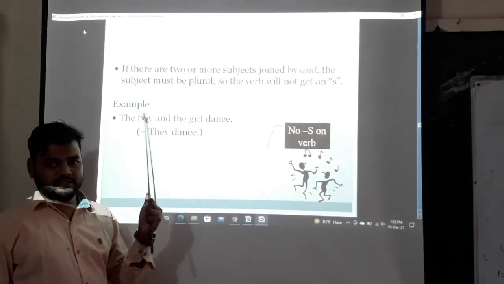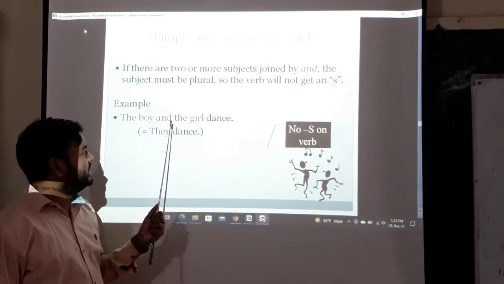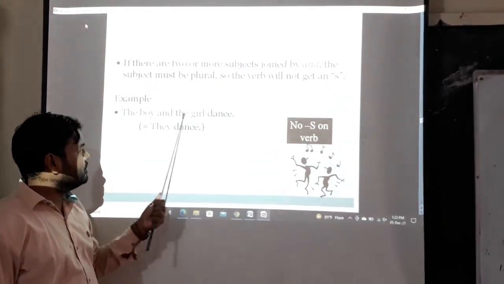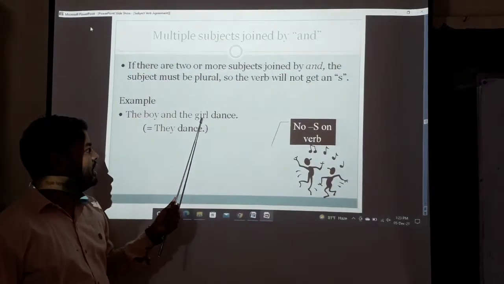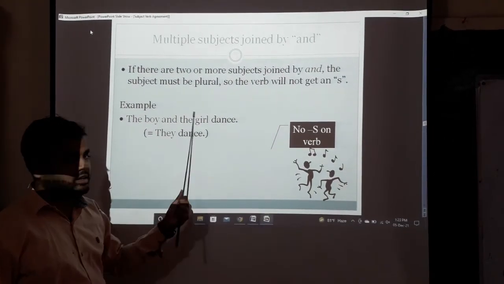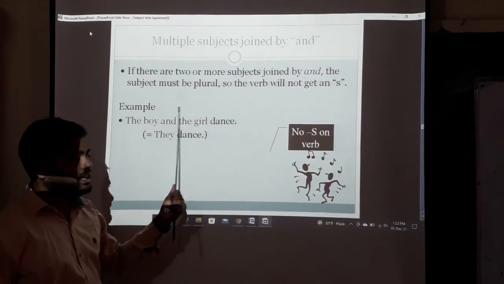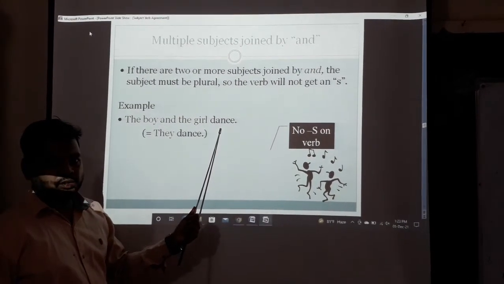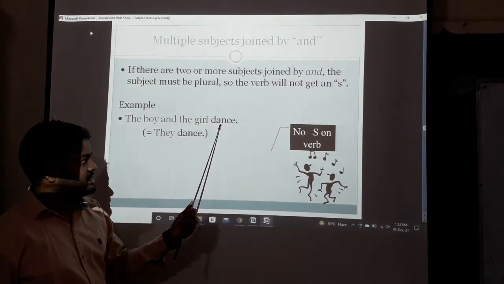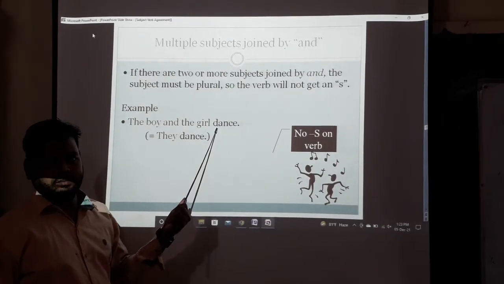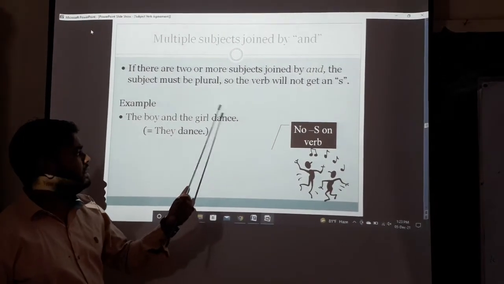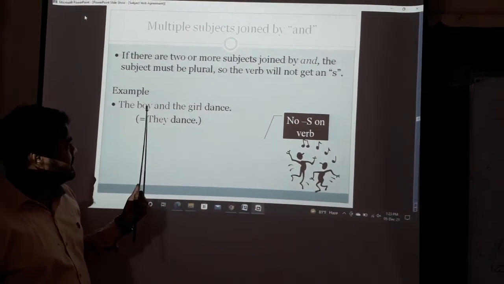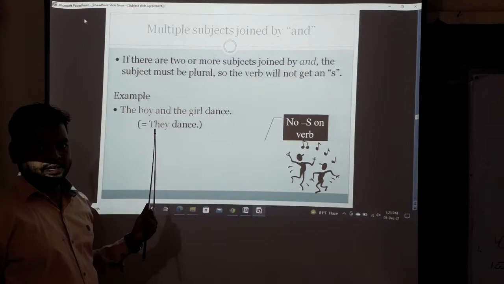There are two things. It doesn't indicate one thing. The girl and the boy indicates two things. This is the plural subject. So we use a plural verb. They dance. The boy and the girl is called "they."